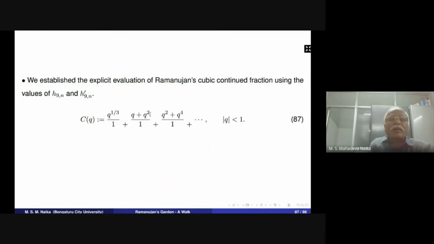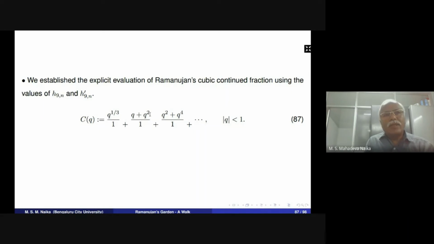So this is the Rogers-Ramanujan cubic continued fraction. This continued fraction was recorded by Ramanujan in his last notebook on page 376, and he also finds some explicit evaluations of this and also finds the modular relation between C(q) and C(q^n).